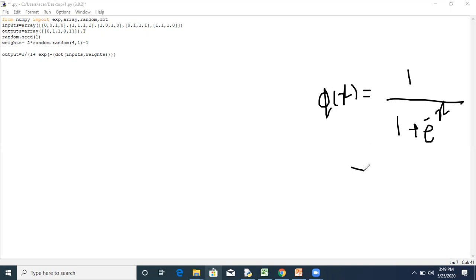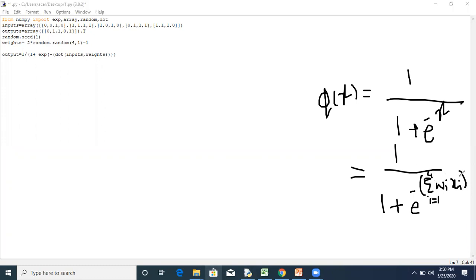So in this case, it will be 1 upon 1 plus e to the power minus the summation of, instead of x, here we are multiplying the weights with inputs and then taking the sum, where i changes from 1 to 4.